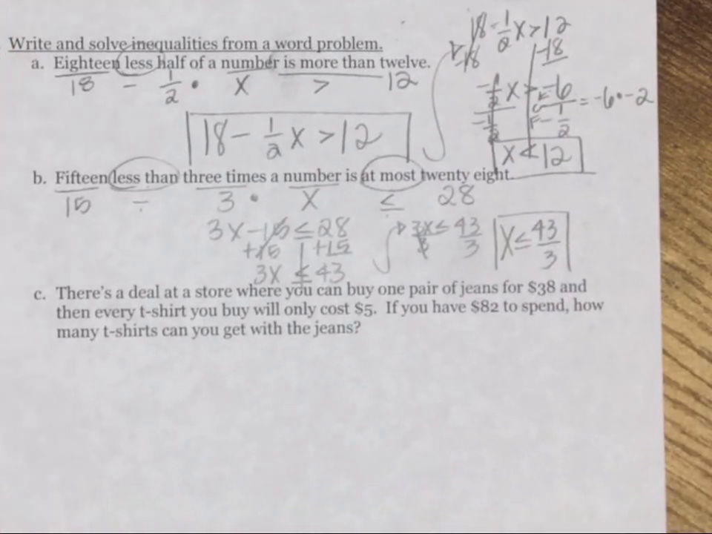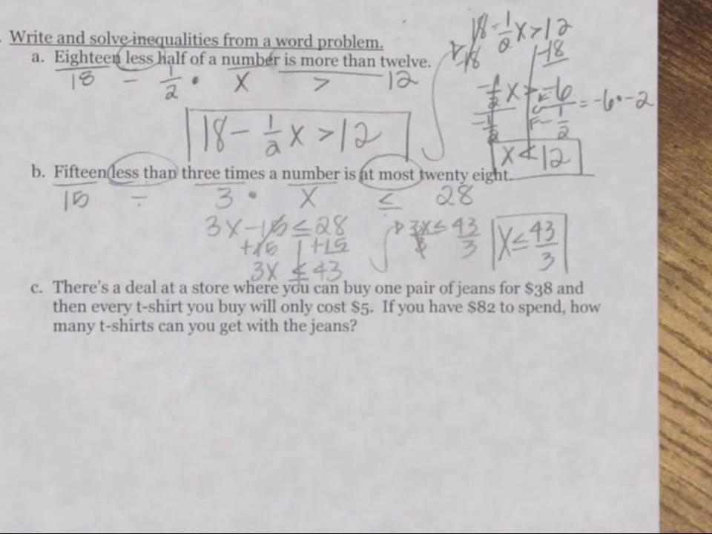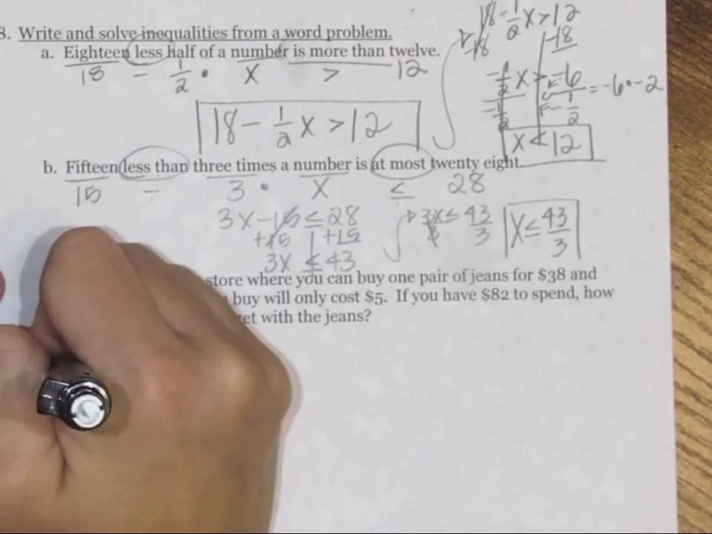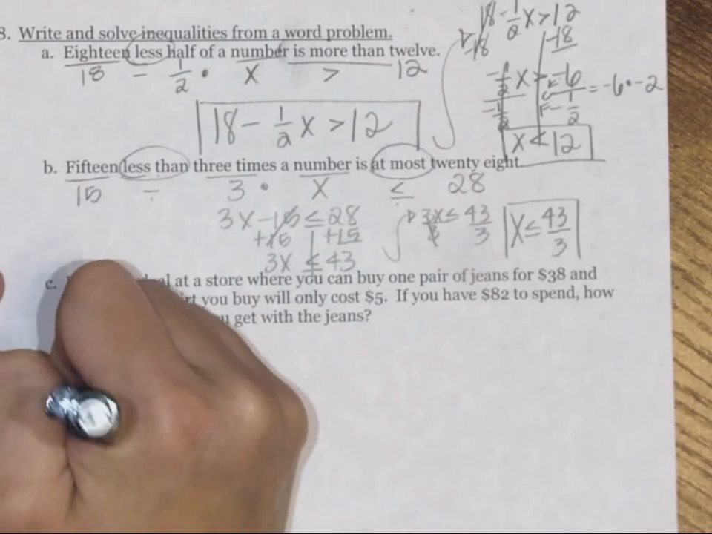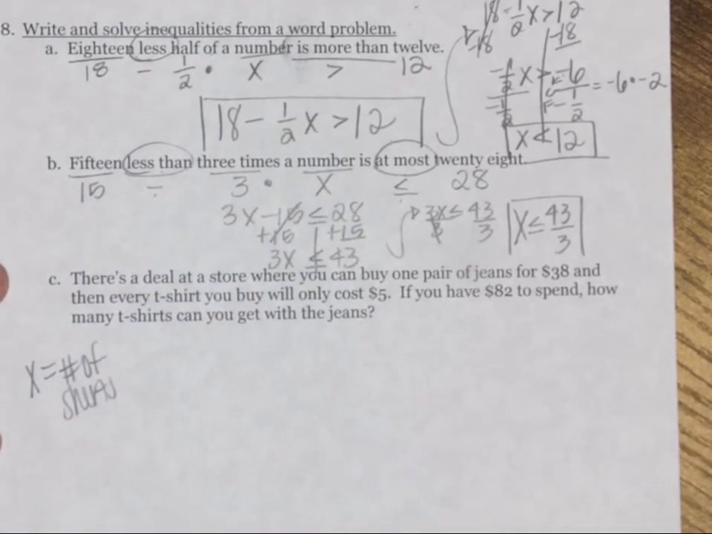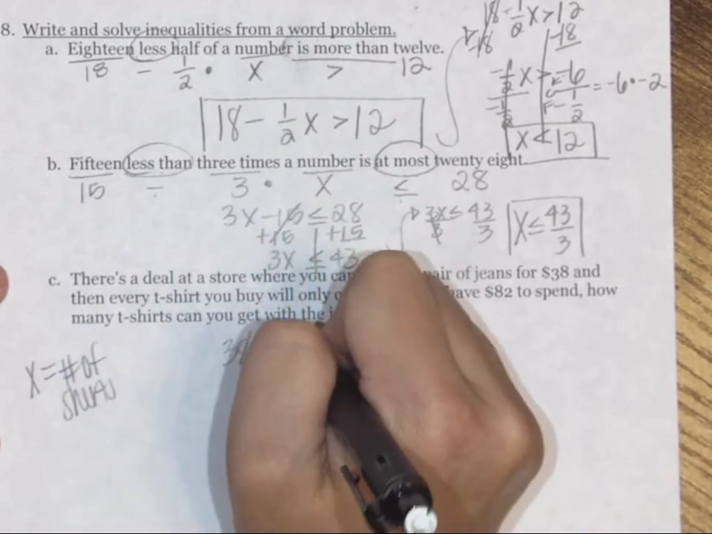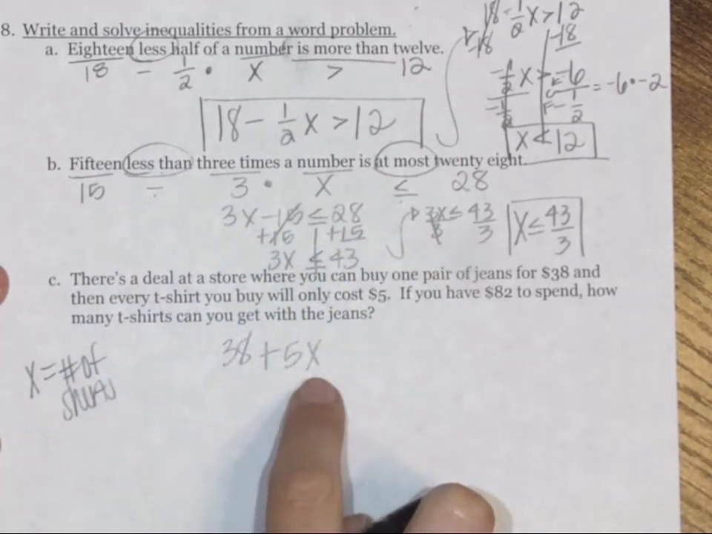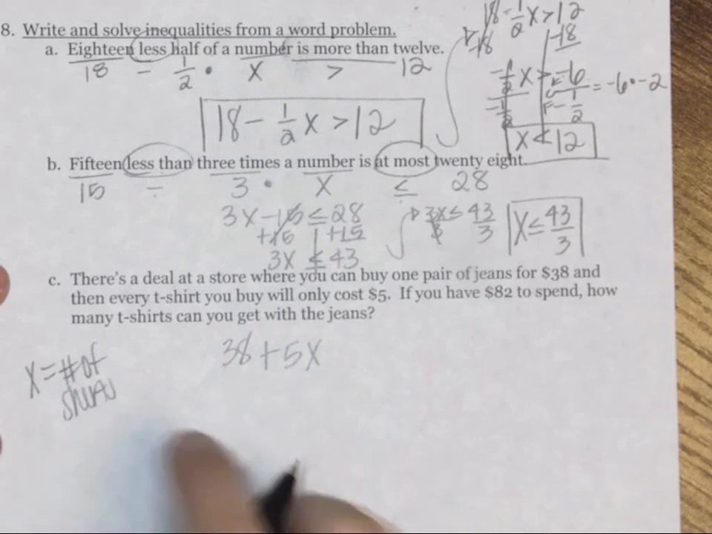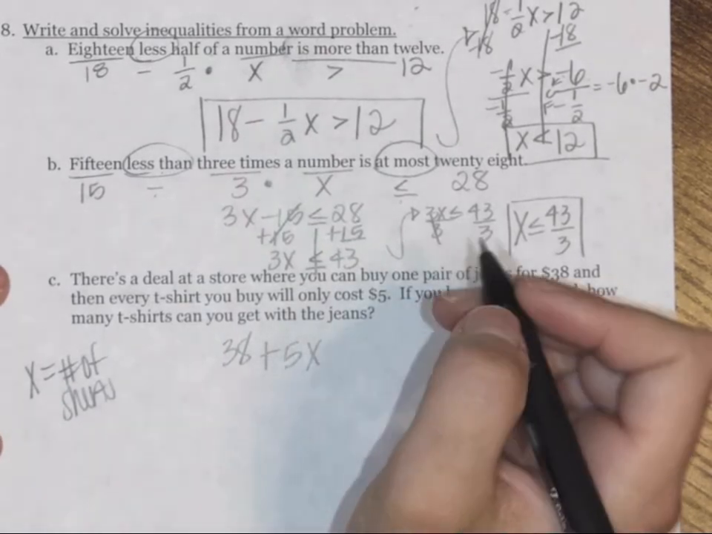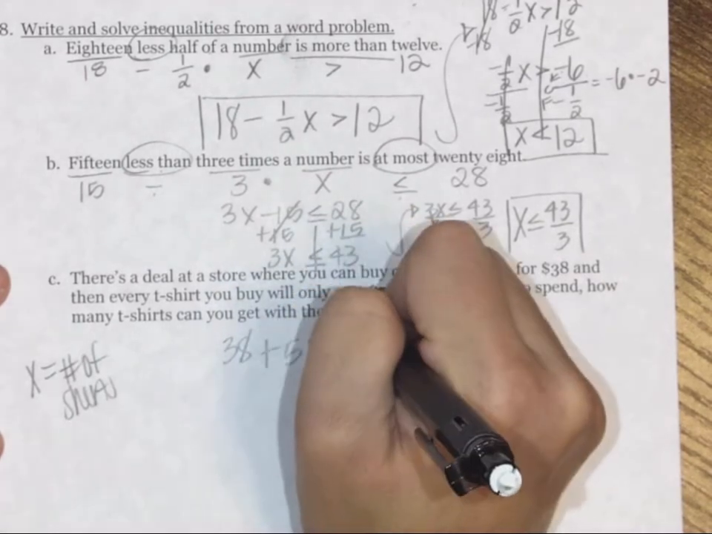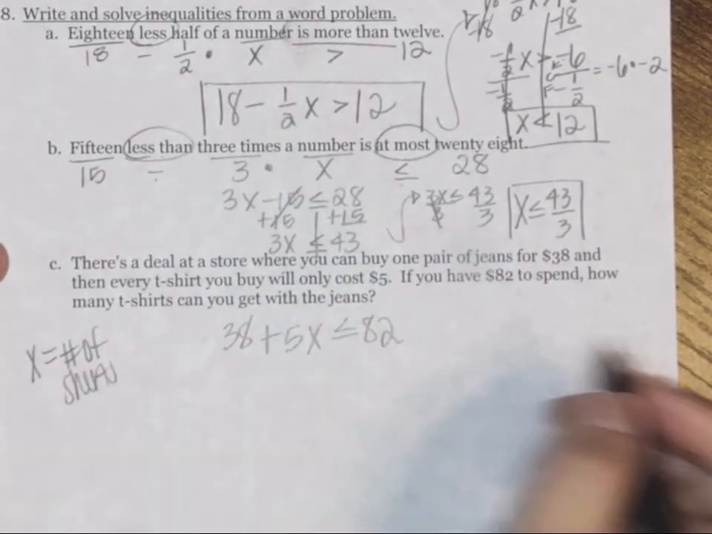And our last one, there's a deal at the store where you can buy one pair of jeans for $38, and then every t-shirt you buy will only cost $5. If you have $82 to spend, how many t-shirts can you get with the jeans? So x is equal to the number of shirts. That's what we want to know. The jeans are $38, and you're going to add on $5 for every shirt. And you only have $82 to spend, so the symbol would be less than or equal to, because you can't spend any more than that.